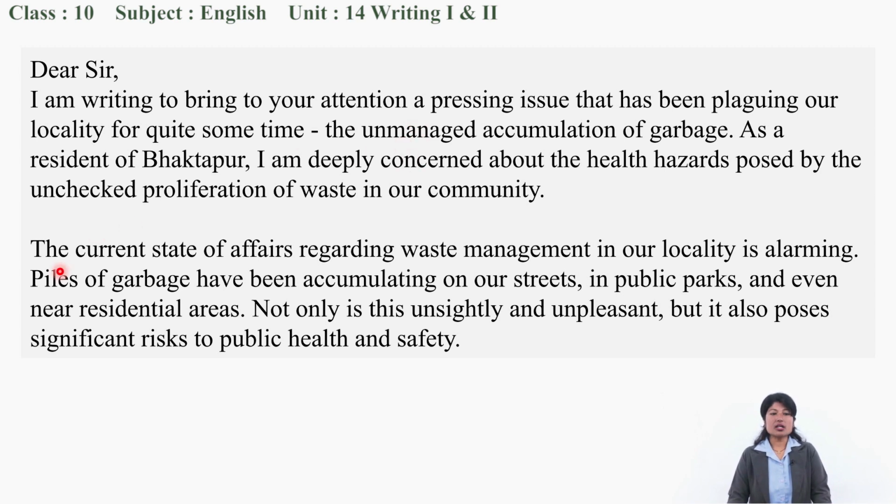Then let's continue. The current state of affairs regarding waste management in our locality is alarming. Piles of garbage have been accumulating in our streets. So this is the explanation of the same problem in detail. So we give details in the second paragraph. In the first paragraph we talked about the unmanaged accumulation of garbage. Now here in the second paragraph, even the streets are full of garbage, public parks, residential areas. Not only is this unsightly and unpleasant, but it also poses significant risk to public health and safety.